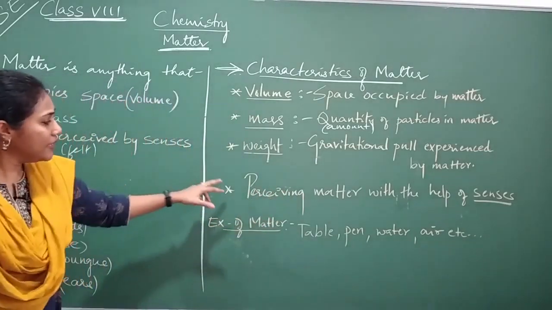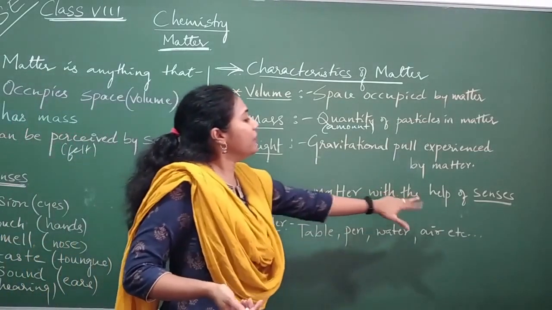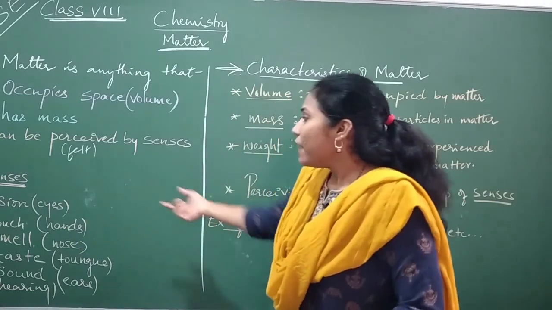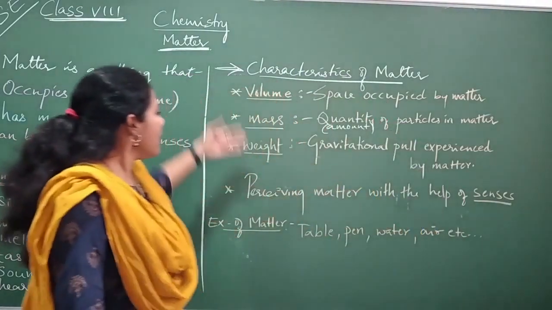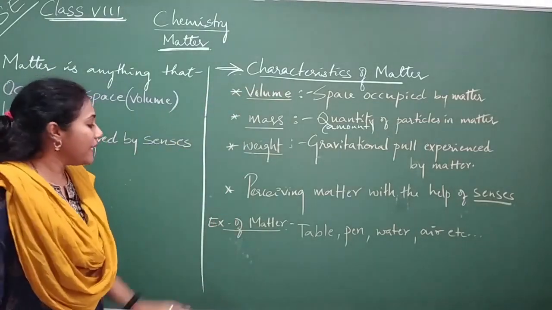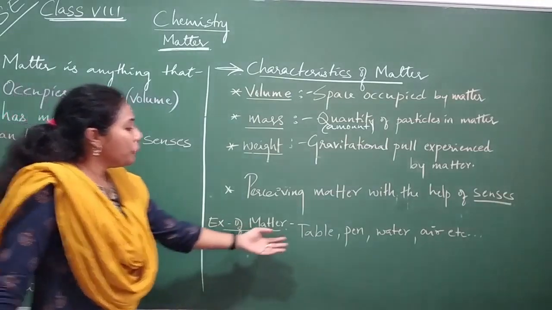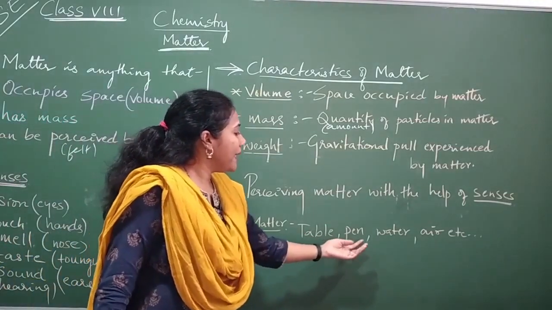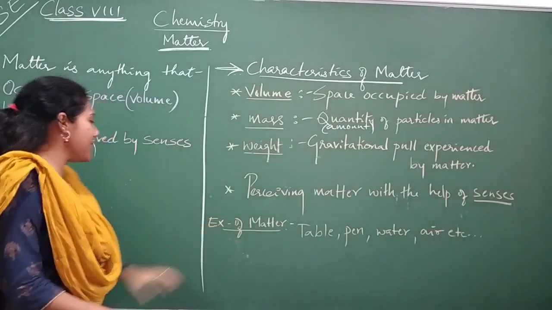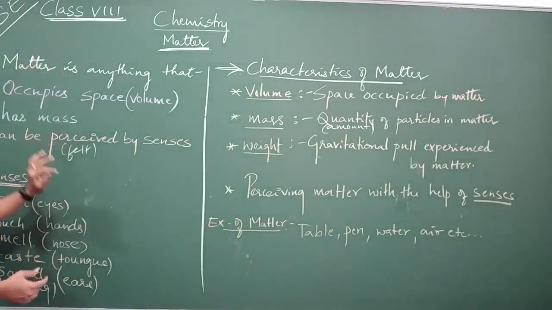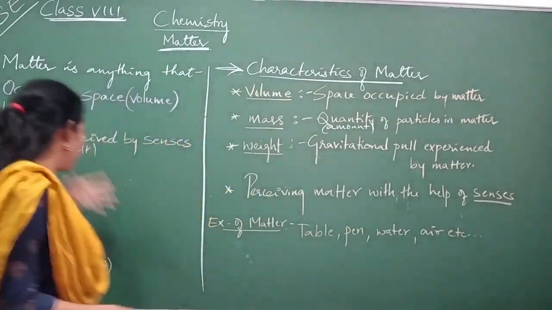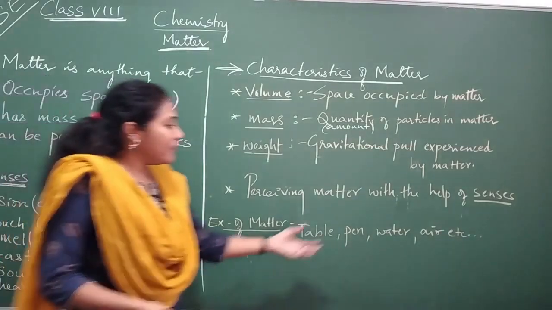Fine. And the next property is perceiving matter with the help of senses. Matter can be felt with the help of our five senses. So these are the four important characteristics of matter. Now coming to the examples of matter, I have listed a few examples here: table, pen, water, air, etc. You can test whether table satisfies these points or not. Definitely table occupies some space, it has some mass, and it can be felt by our senses also. Pen also, water also.